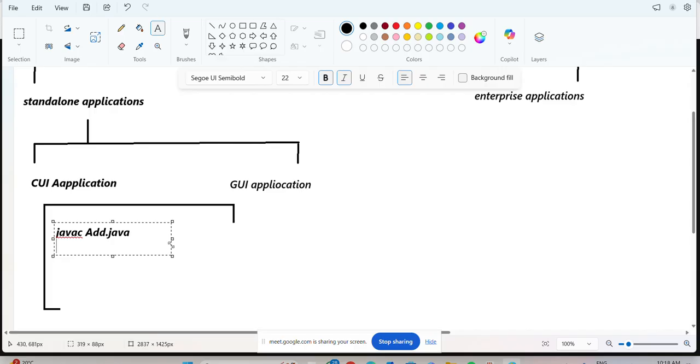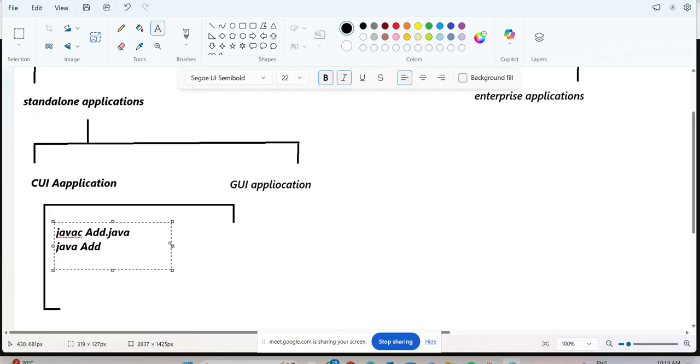Next, how can we execute the code? java space add. I already explained this in the starting classes, how to compile and how to execute the code. But now we are using Eclipse and IDEs, and in an IDE this much is not required. To compile the code, we use javac add.java. To execute the code, java space add.